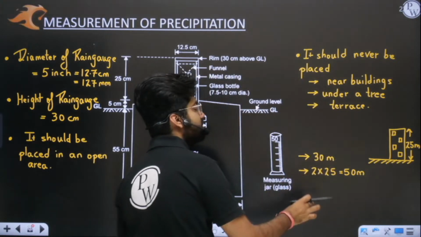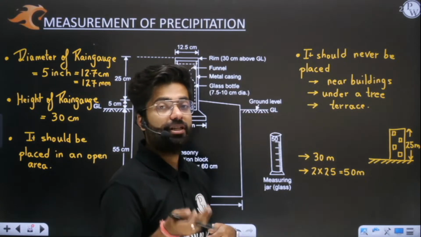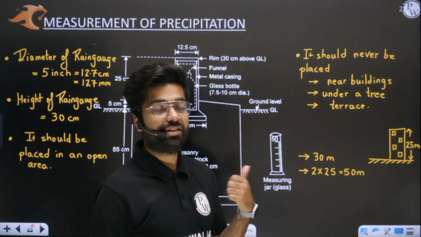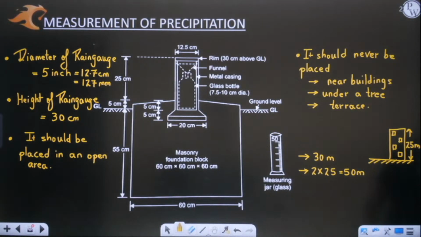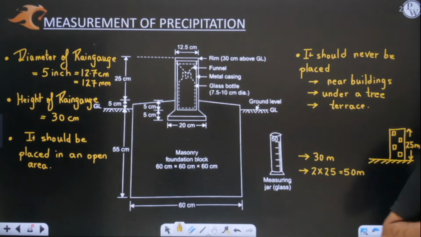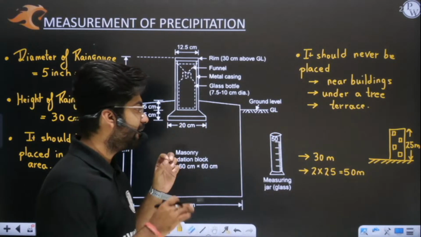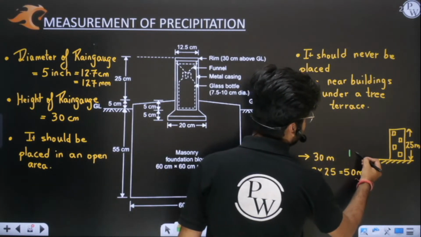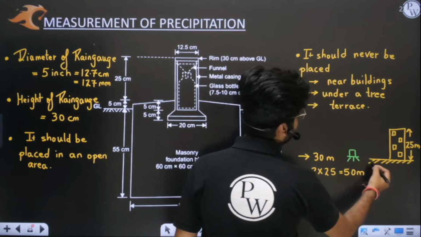We have to use the bigger one because we have to ensure that the object is not nearer than 30 meters, or nearer than twice the height of obstruction. Yes or no? So now if you want to install a rain gauge here, how much distance should there be from here?